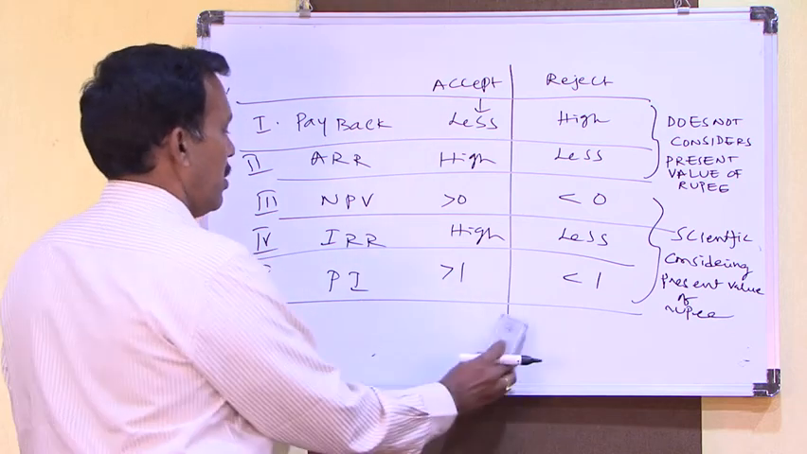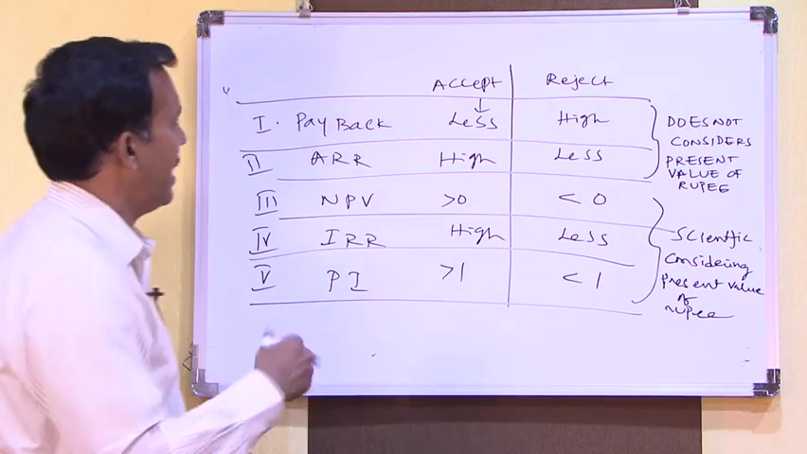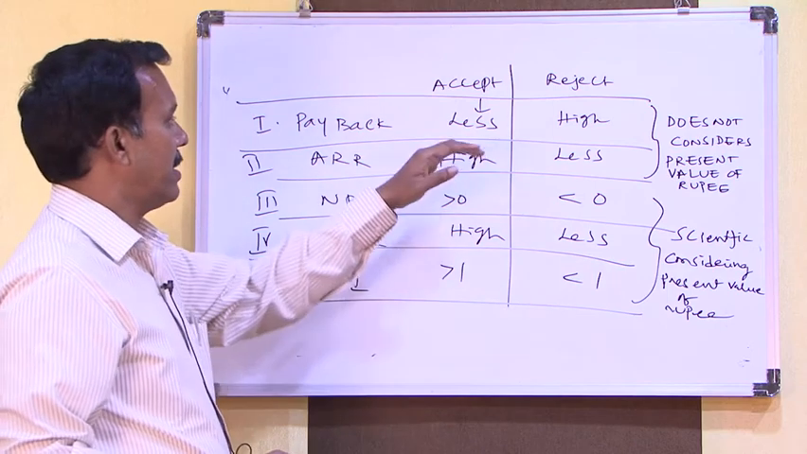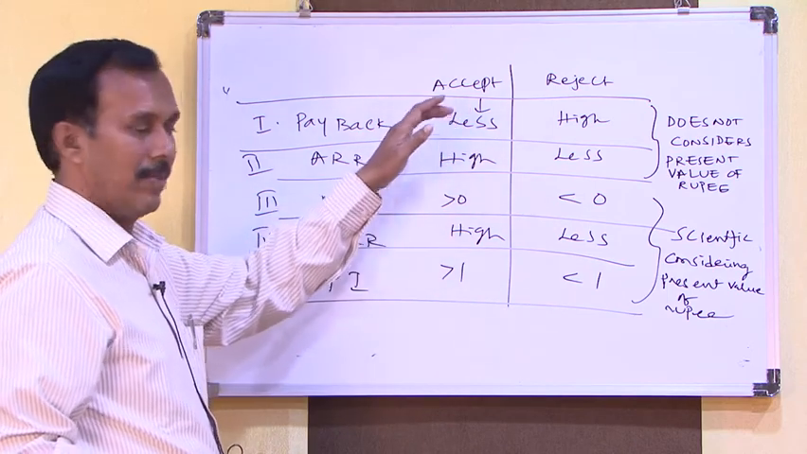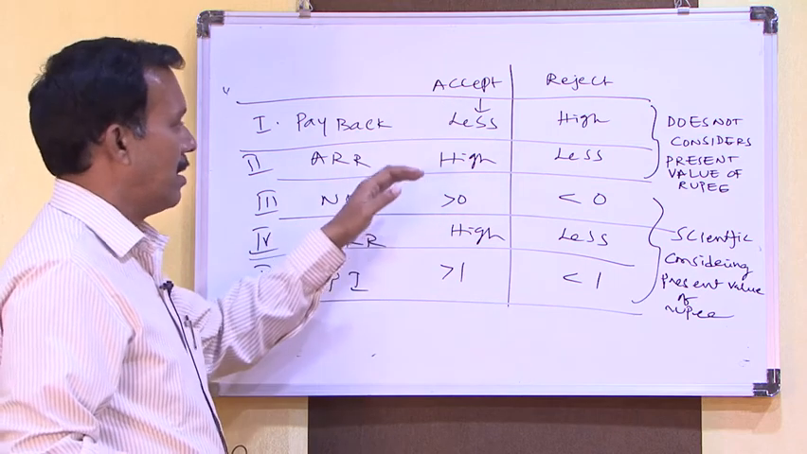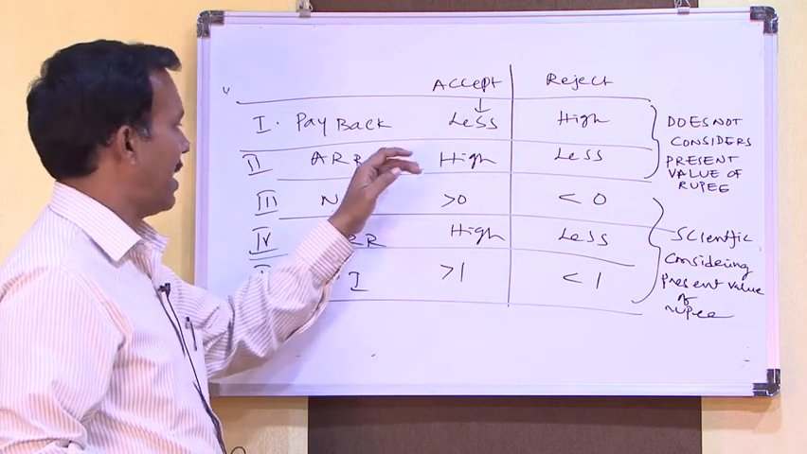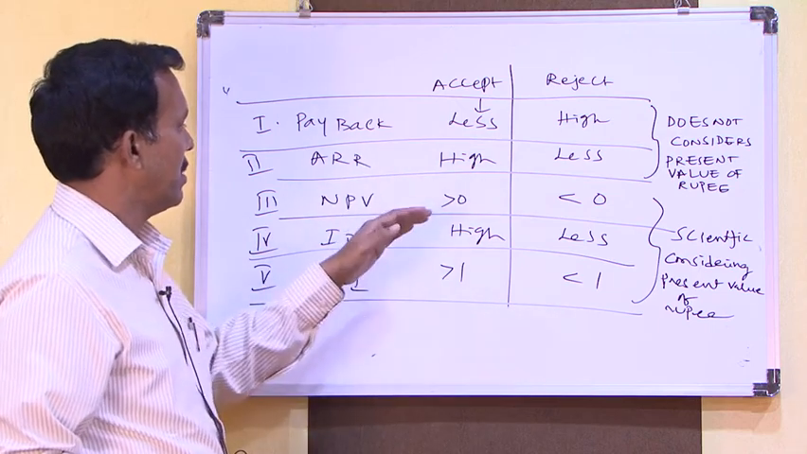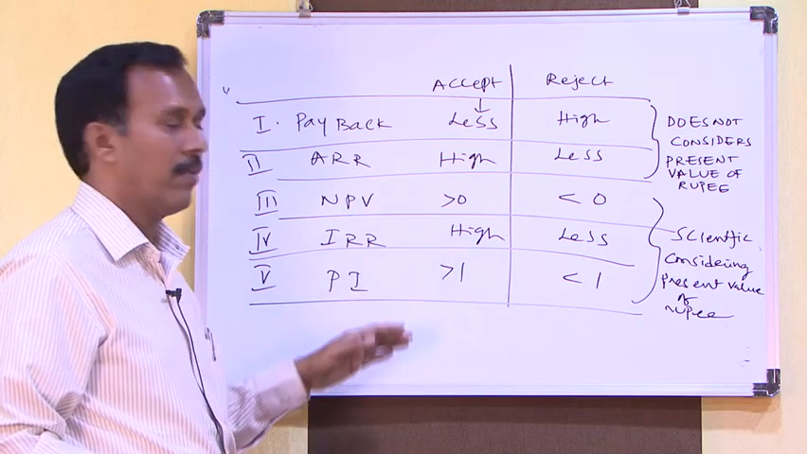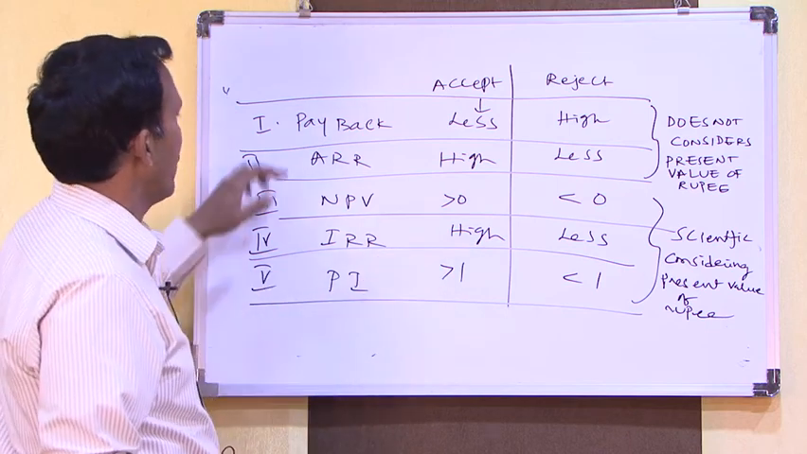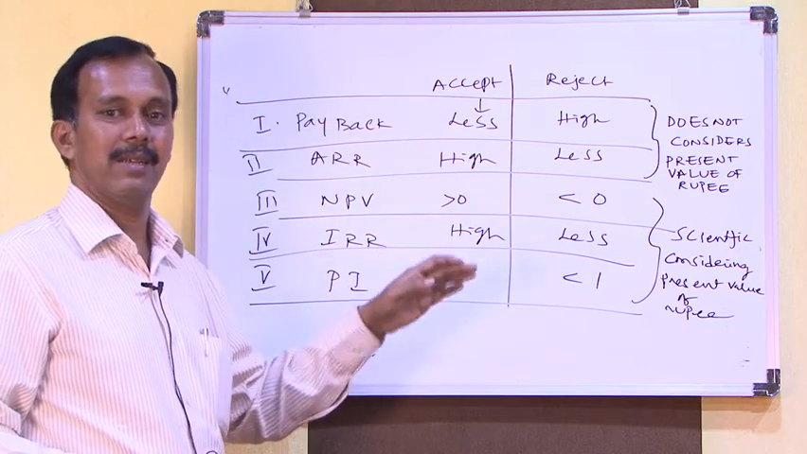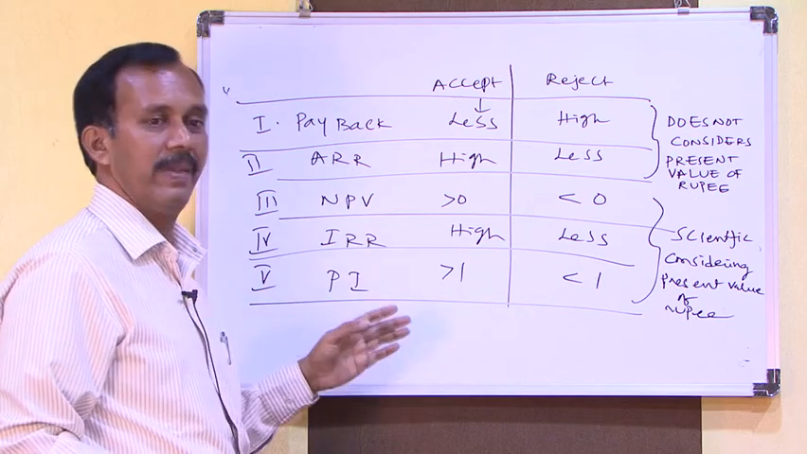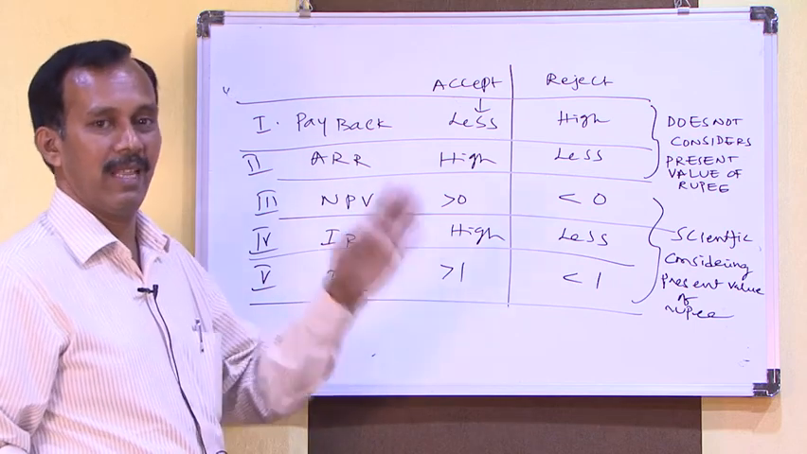If there are two projects, project A and project B, the same criteria we need to consider. If project A has a lesser payback period, we need to accept. If the project has a higher ARR, we need to accept. The same thing with respect to NPV, IRR and profitability index. Only for payback period, the lesser one is taken into consideration for acceptance. For the remaining, ARR, NPV, IRR or profitability index, it should be a higher value compared to the other investment.